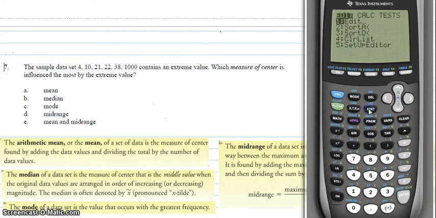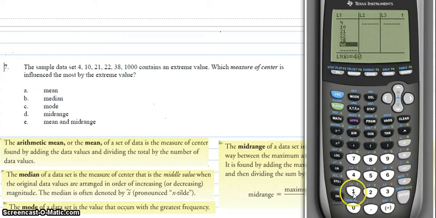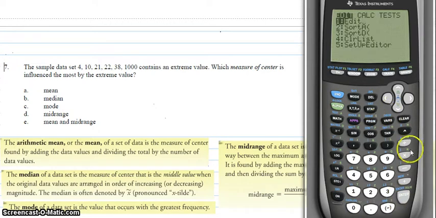Okay. Let's go back to stat and try another set of numbers. Let's edit. And we're going to keep all the same numbers with the exception of 40, and we're now going to make 40 the number 1,000. When we do this, let's go over to calc again.